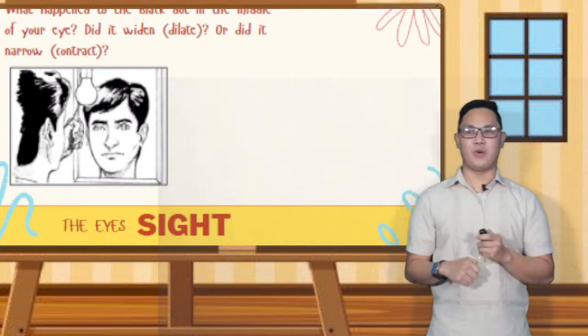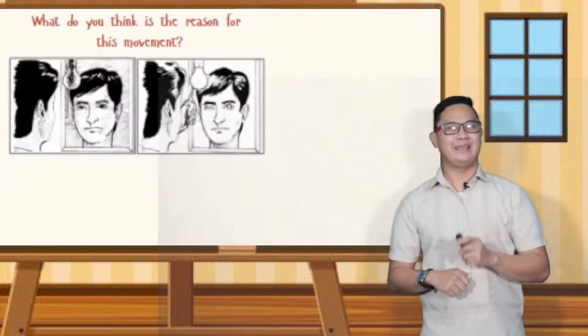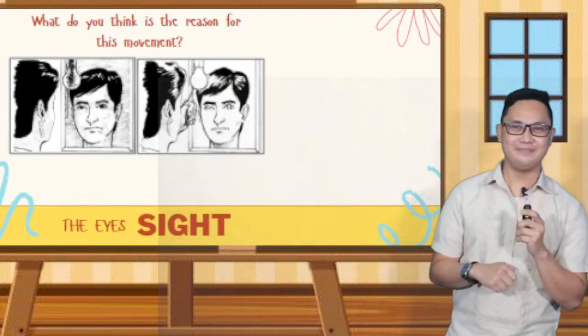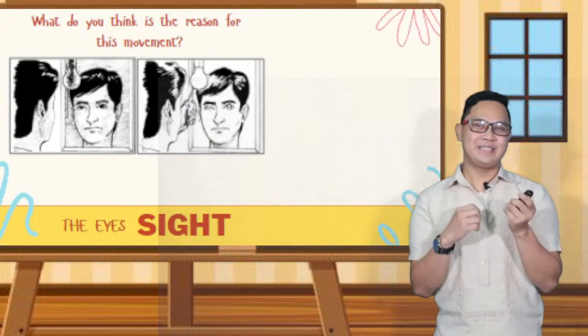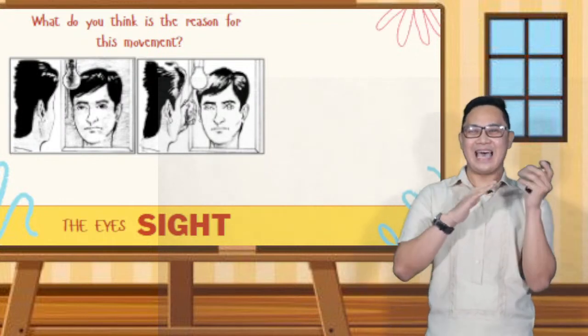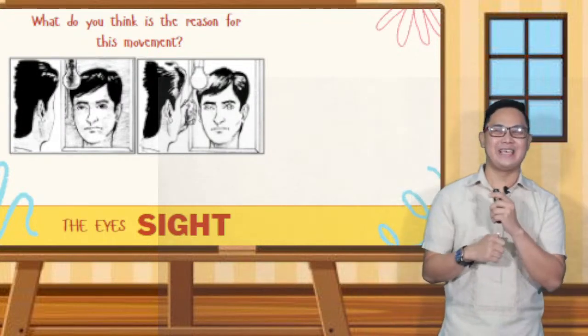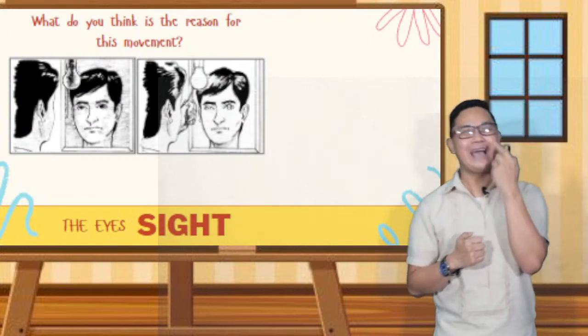To answer those questions, let's take a look at this. What do you think is the reason for this movement? The eyes and sight. So this activity tells us how the pupil, or the black dot in your eye, reacts.